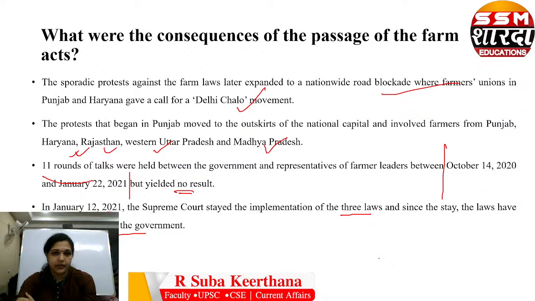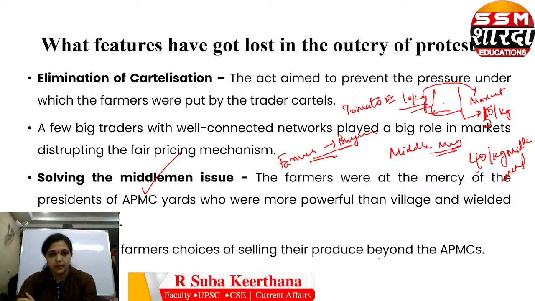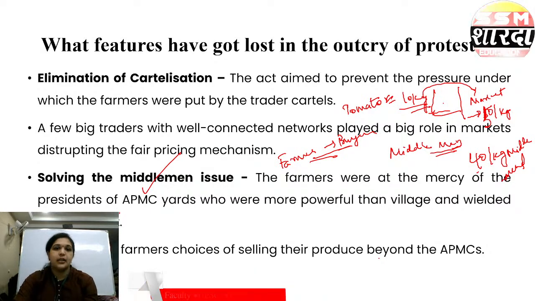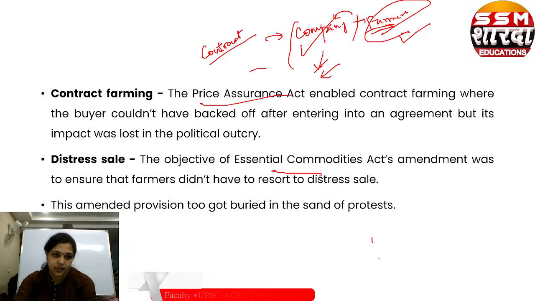So what happened after that? The farmers protested. Almost 11 rounds of talks took place. Then finally, the Supreme Court issued a stay on these three laws, so the government had to suspend these laws. So what is the problem? Even though these laws had their own negative parts, they also had some positive parts on the other side, like elimination of cartelization, solving the middleman issue, and product quality related issues, which we missed from these laws.